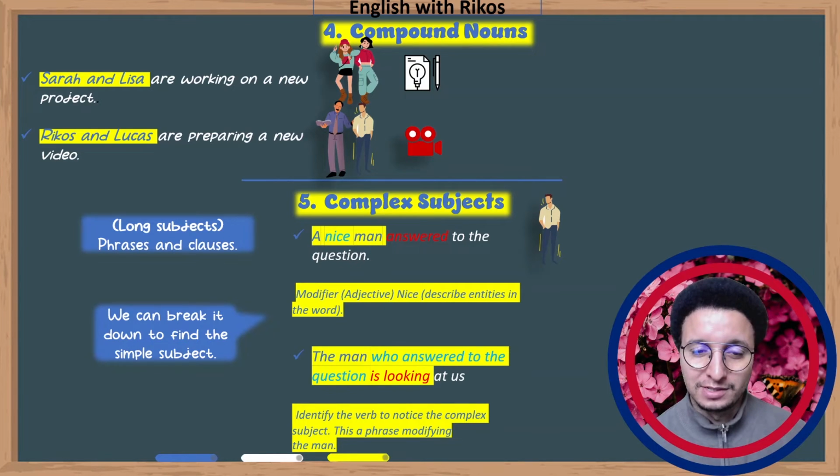So let's go to another example. The man who answered the question is looking at us. This is a more complicated one. Anyway, identify the verb to notice the complex subject. This is a phrase modifying the man. Okay, we have the verb here. As you can see, the verb is "is looking". What do we have before that? We have the man who answered the question. So that's the subject. It's a long one because it includes modifiers that modify the man. I'm adding more information to describe this man. Okay? I hope you get it. And please remember to take notes.